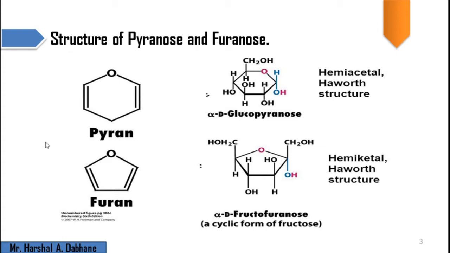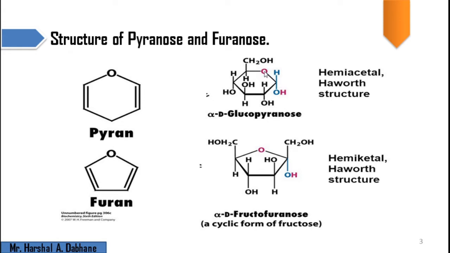To understand the structure of pyranose and furanose, we focus on the structure of some heterocyclic molecules like pyran and furan. Furan is a 5-member aromatic heterocyclic compound, similar to furanose. The other ring is a 6-member heterocyclic compound, which is the same as the pyranose ring.